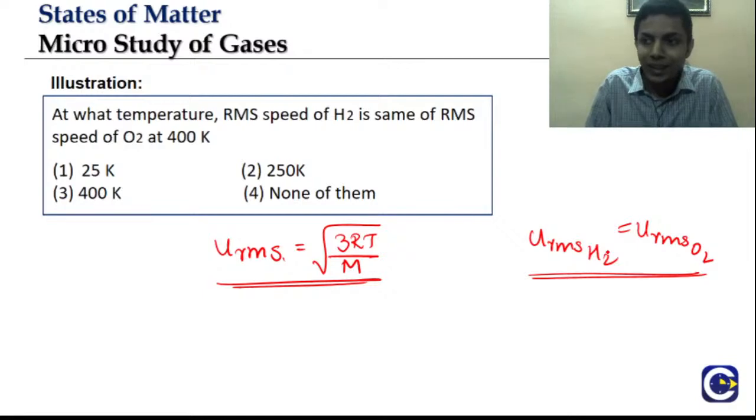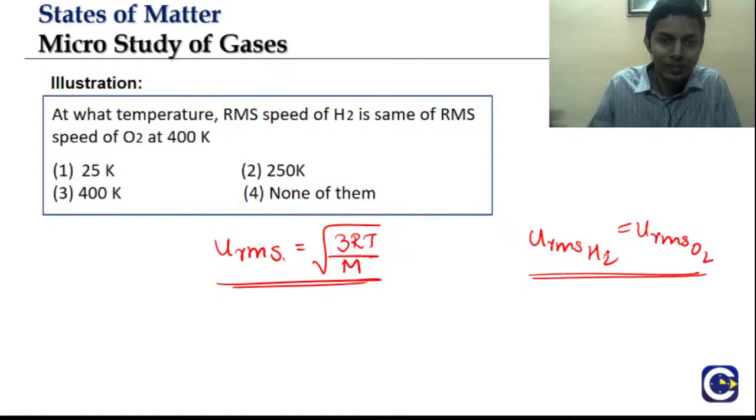What is the answer? Apply it in formula.